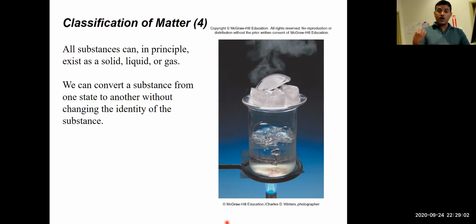For example, water: we see it in the form of ice, a solid, and we see it in the form of liquid water, and we see it in the form of vapor. So just like water can exist as ice, water, and water vapor, you could see any other matter in all three different possible states, but they have varying degrees of boiling points and melting points.